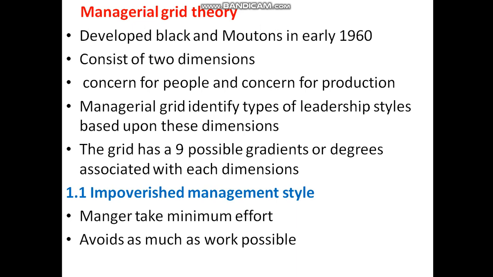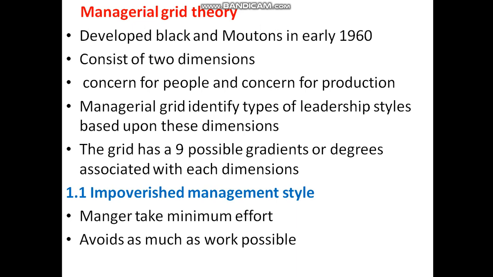Managerial grid theory, developed by Blake and Mouton in the early 1960s, consists of two behavioral dimensions, that is concern for people and concern for production.